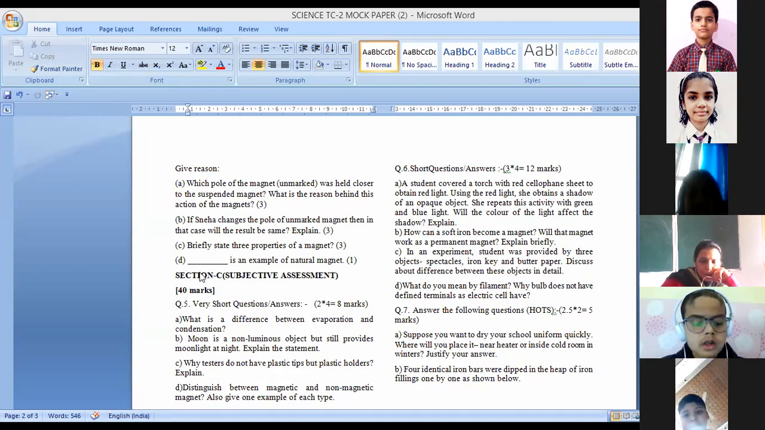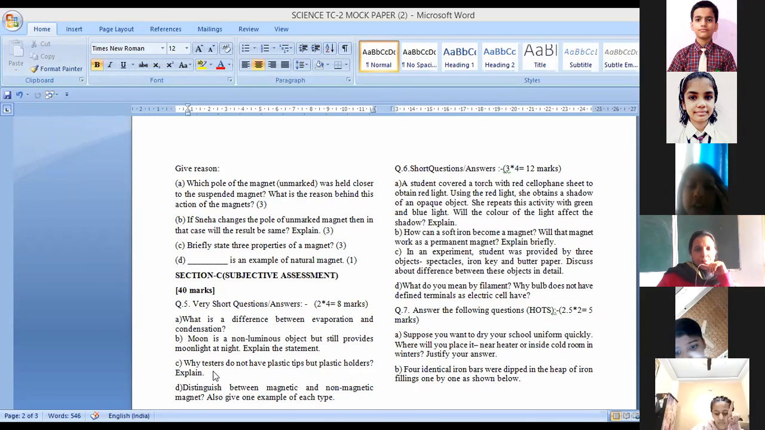Ma'am, testers do not have plastic tips but plastic holders because a tester is used to see if the electrical appliance is working or not. Ma'am, if we put plastic tips on the tester, then it will not catch the current, and we will not be able to test. Okay, fine.